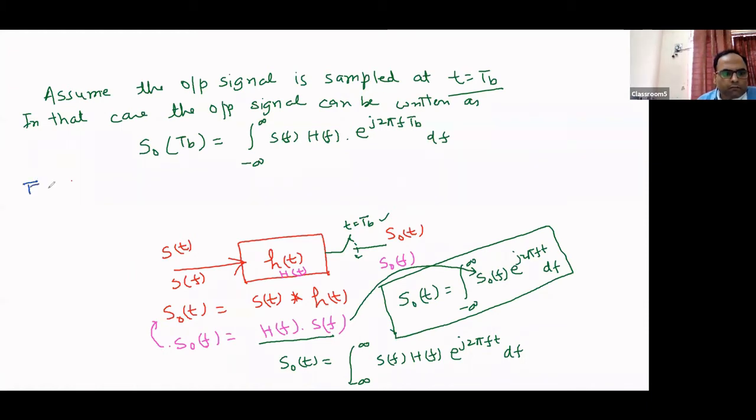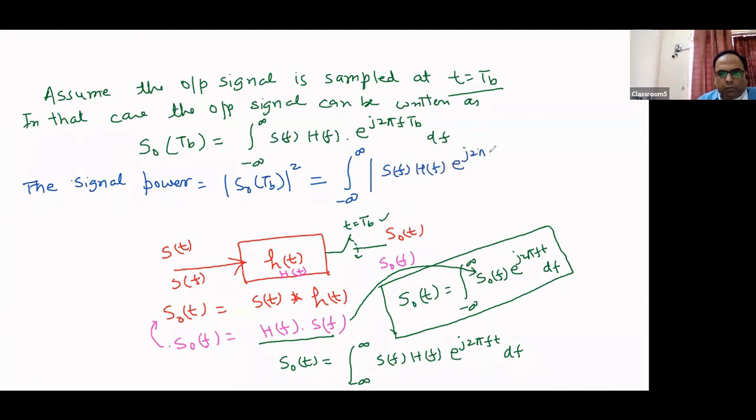So we can calculate the signal power and simply write it as the integral from minus infinity to infinity of the mod of S(f) H(f) e to the power j 2 pi f Tb, squared, df. s0(Tb) is this one, so we have to take the mod and square. This is the output signal power.